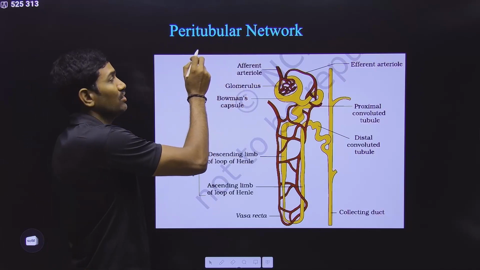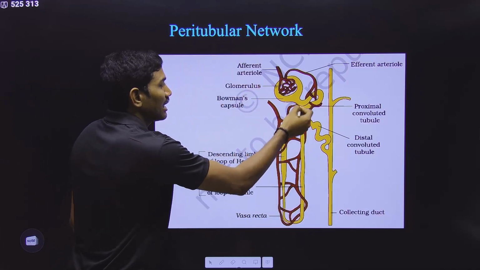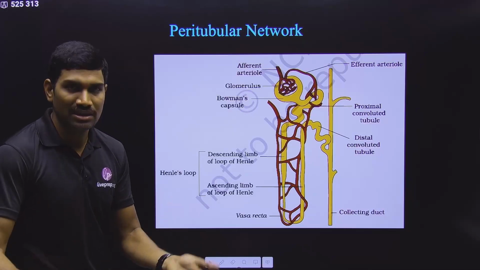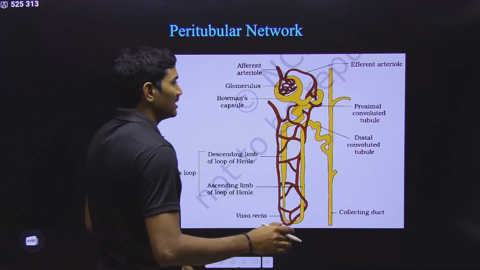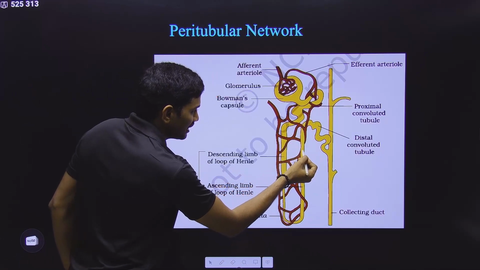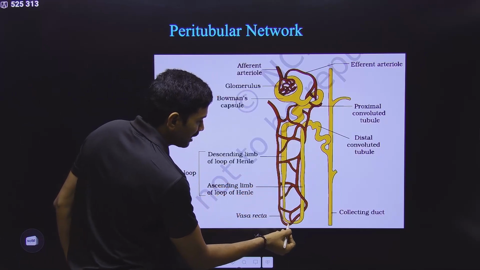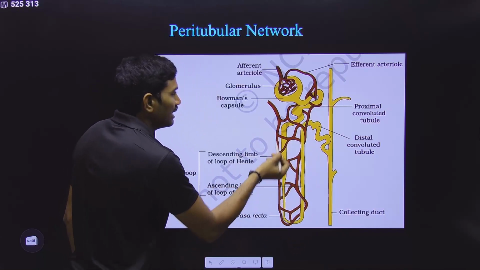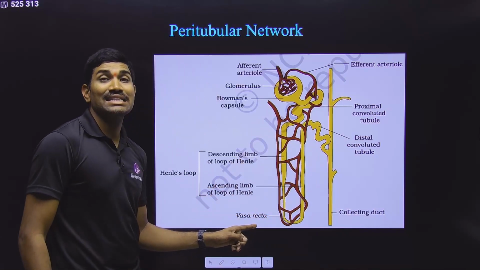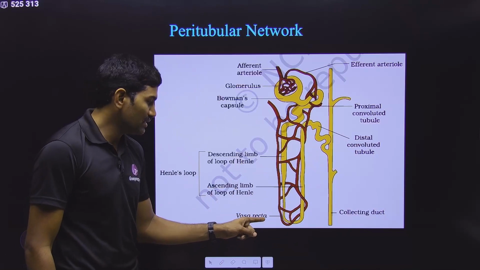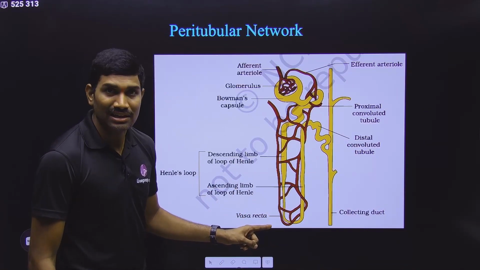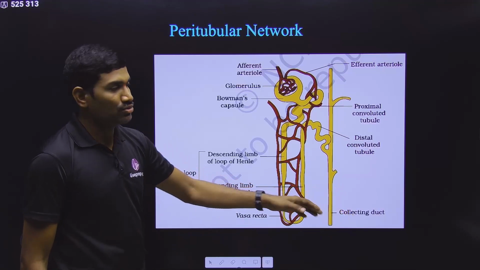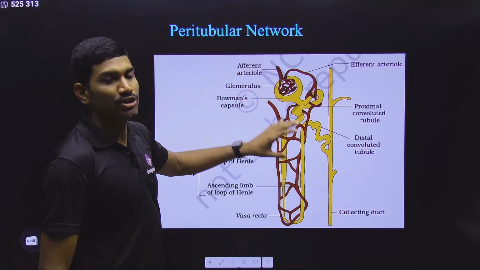Peri means around, tubules. These are the tubules, right? Around these tubules, it is making a network. That's why it is called a peritubular network. In this peritubular network, there is a vessel that is moving almost parallel to Henle's loop, and it is called vasa recta. Very, very important for examination. So please remember this. This is called vasa recta. Clear? Regarding the vasa recta, in the next coming sections, we will discuss more. So please remember this. This is about the peritubular network.